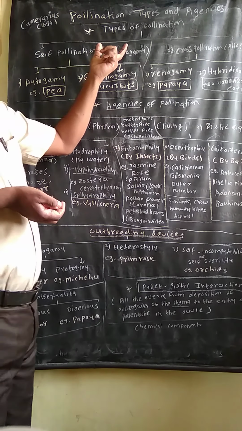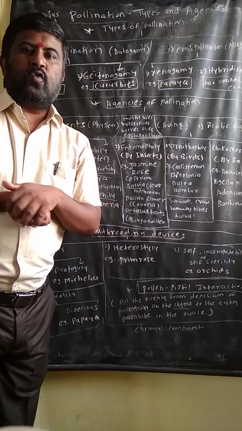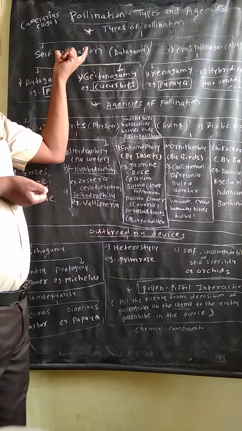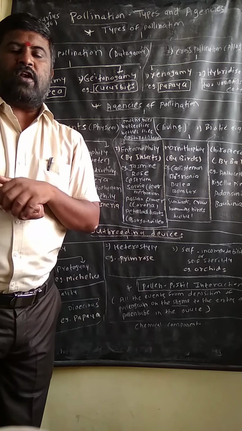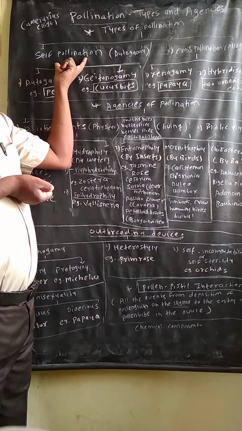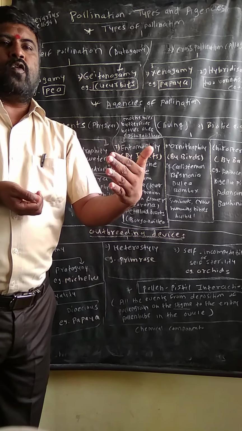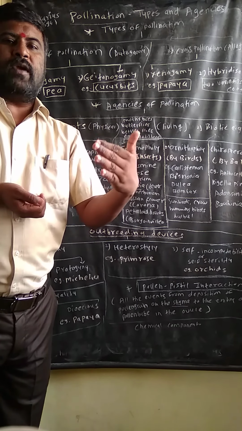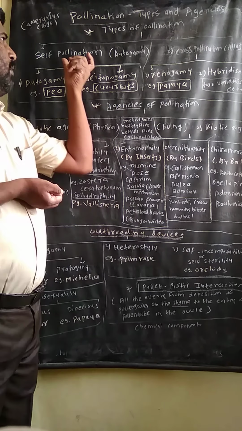Then we discuss the types of pollination. There are two types of pollination: self pollination and cross pollination. So what is meant by self pollination? Self means auto, so another name is autogamy. It is also called self pollination.